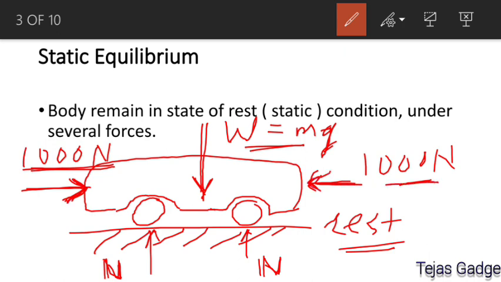All the forces applied on the body cancel each other, or balance each other. That's why the body remains in a state of rest, or static condition, and that is nothing but static equilibrium.